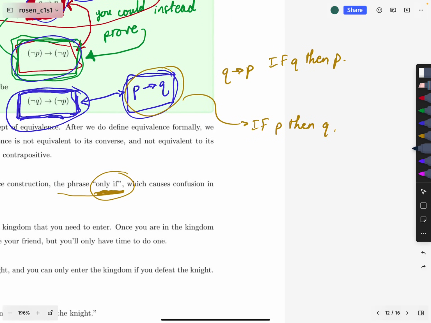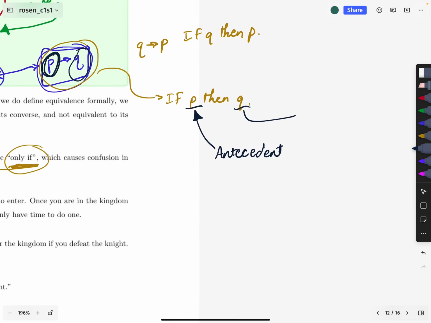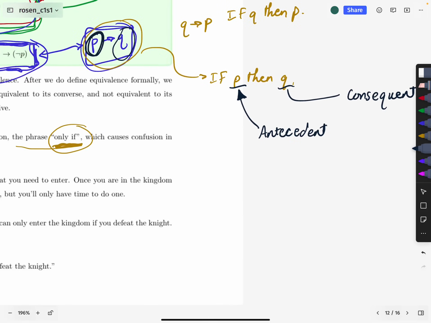Let me tell you right now that the thing that goes to the left of the arrow is called the antecedent. I should have put that in the notes: antecedent. And the thing that goes after this thing here, that is called the consequent. It's valuable just to have names for these things because it helps us to talk about them.